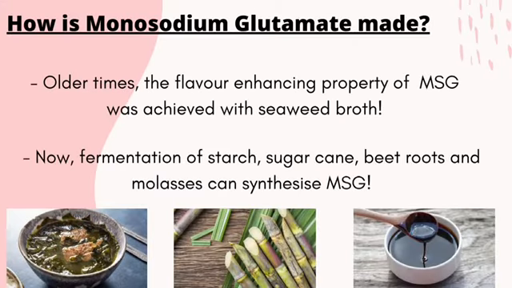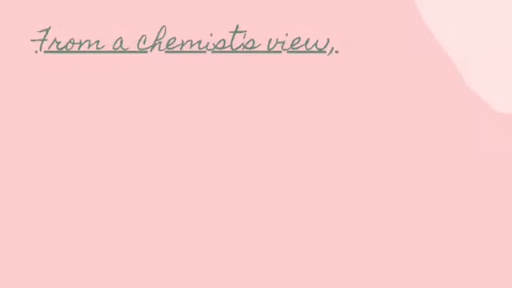Back in the day, the flavor-enhancing property of MSG was achieved by boiling seaweed broth. In recent years, chefs have found out that fermentation of starch, molasses, and sugarcane can also produce MSG. Let's discuss MSG a little more in depth chemically.